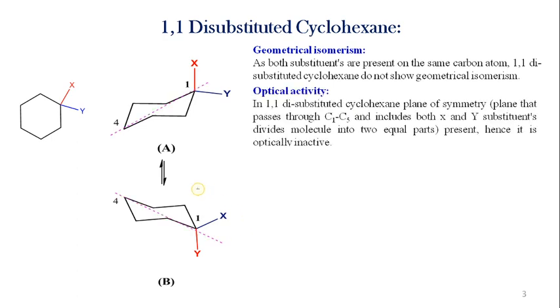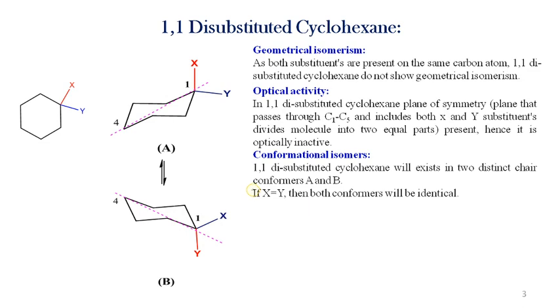Optical activity: the plane that passes through carbon number 1 and 4, including both substituents X and Y, divides the molecule into two equal parts and therefore it is optically inactive. Then conformational isomers: two conformational isomers are possible, A and B, but if X is equal to Y, then both conformers will be identical.